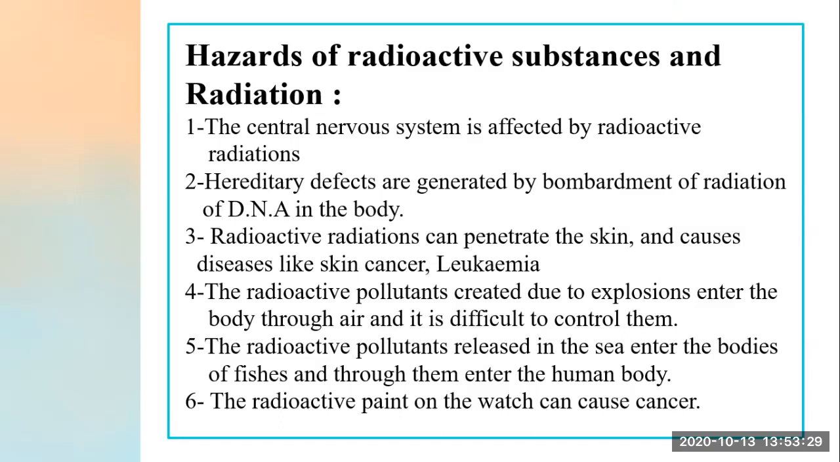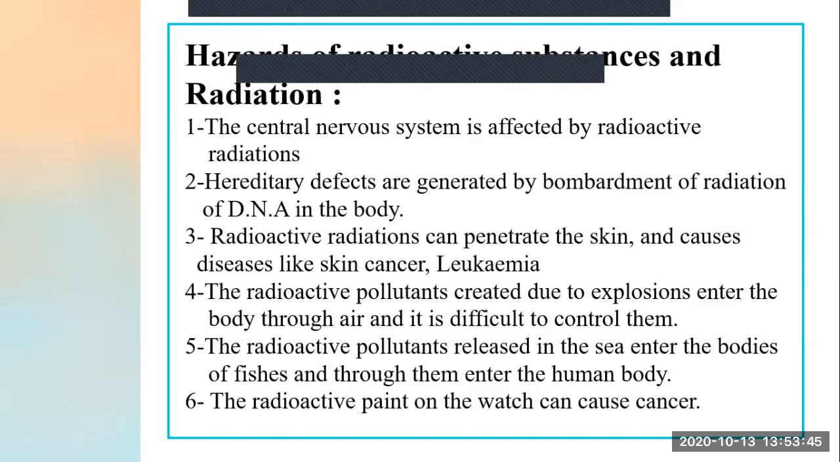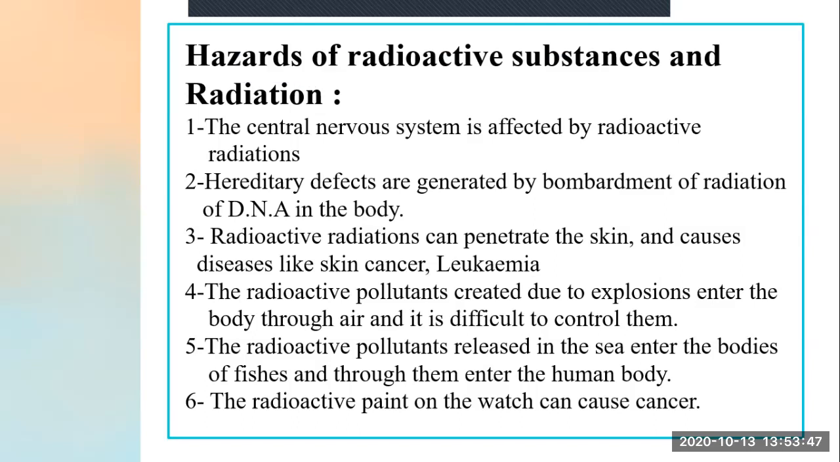Now see, yesterday I showed you a diagram that radiation can pass through our skin, right? Alpha cannot pass, but beta and gamma can pass. Beta can pass through our tissues, while gamma can pass through our skin, tissues, bones and organs, right? So when these radiations pass through our skin, what can they do? They can cause skin cancer and leukemia also.